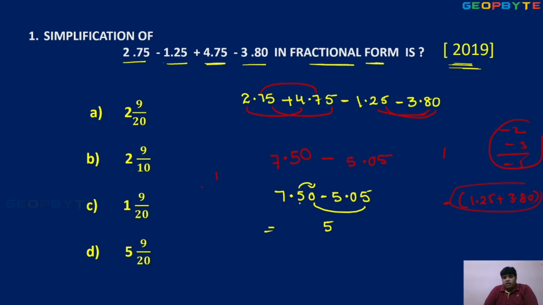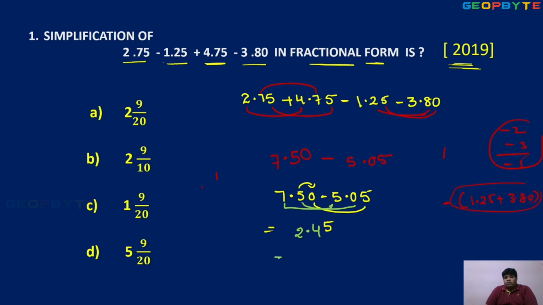So 1 borrowed already, what is the remaining value? 4. 4 minus 0 means 4. Point. 7 minus 5 means 2. So 2.45.